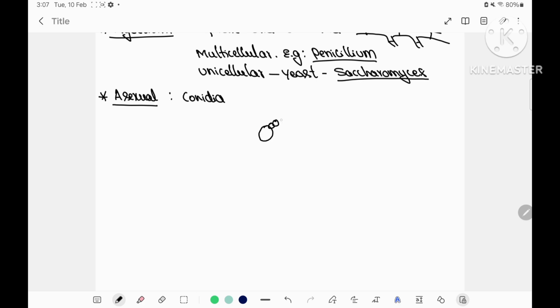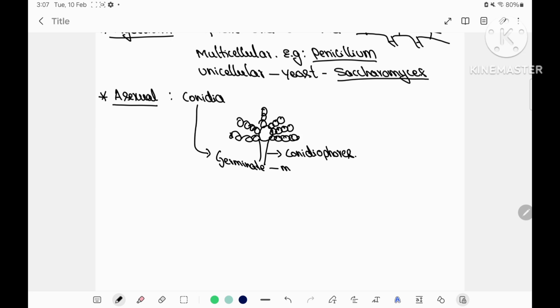Asexual reproduction takes place by formation of conidia. Conidia are borne exogenously on a specialized hyphae called conidiophore. Conidia, upon germination, give rise to a mycelium.